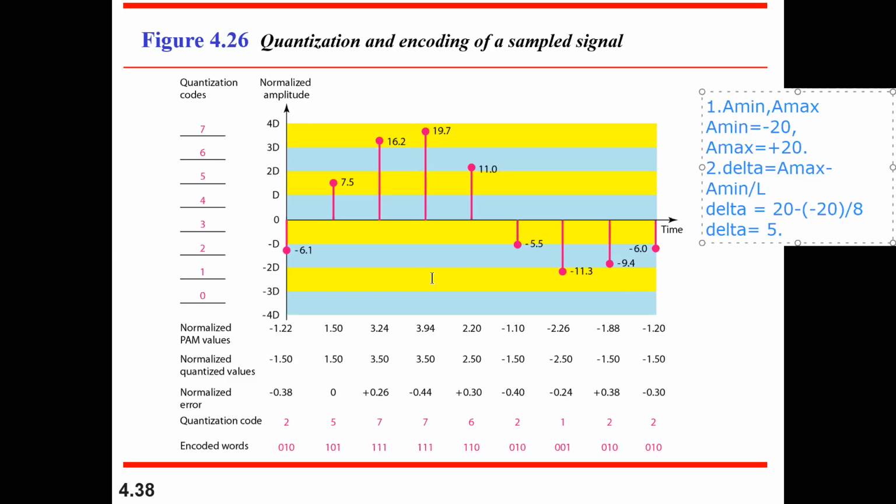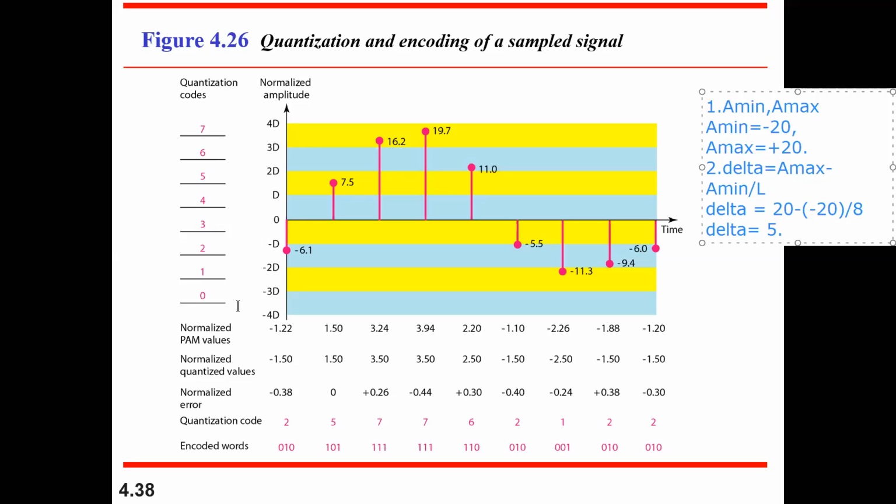Understanding it? So now the next point is, you have identified these peak values with respect to your sampling technique. This minus 6.1, 7.5, plus 16.2, 19.7, 11.0, all these points you have identified using the sampling technique. Next, I need to calculate the normalized PAM values.